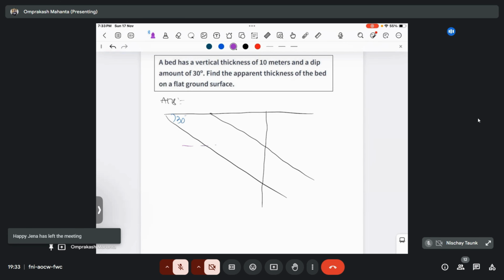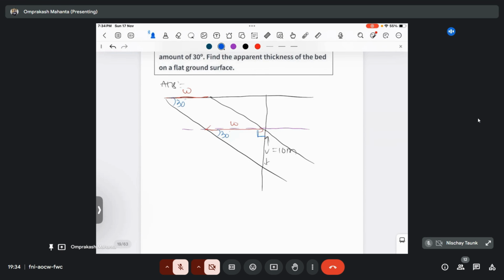This is your V, the vertical thickness. It wants us to calculate the apparent thickness. This is your apparent thickness, the W. So this value is the same in this one also, and the theta value will remain the same. So this is a 90 degree, and this is theta.